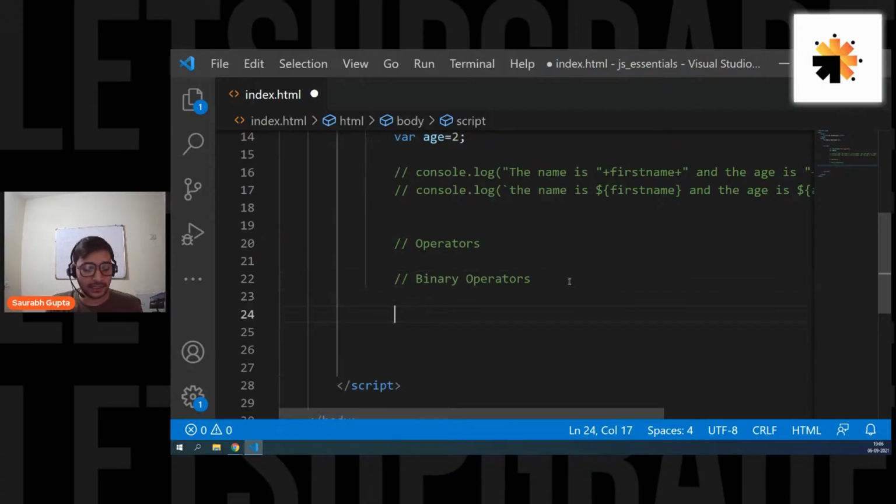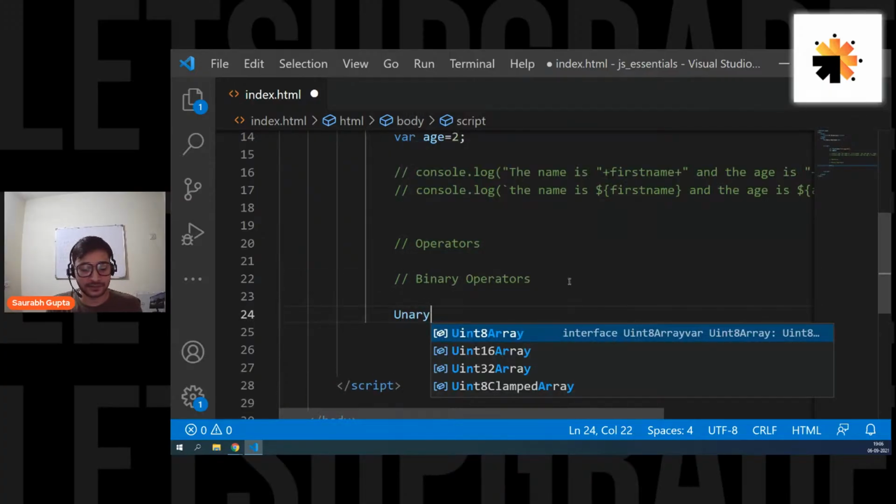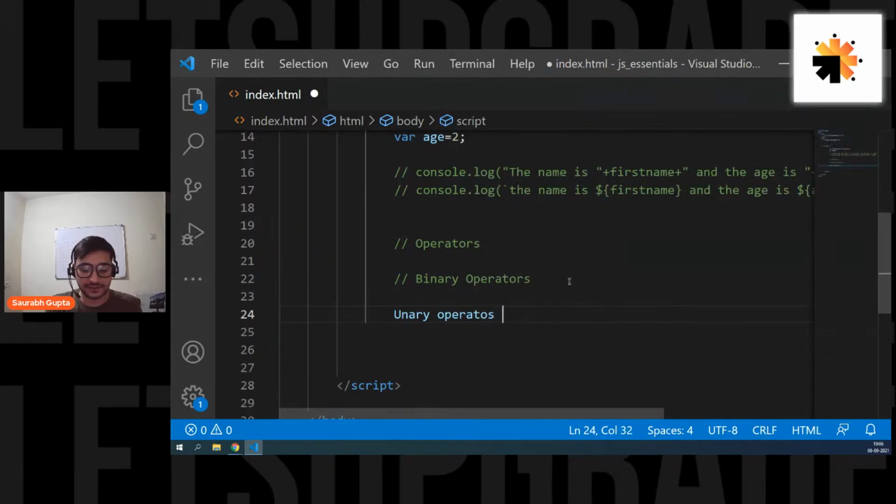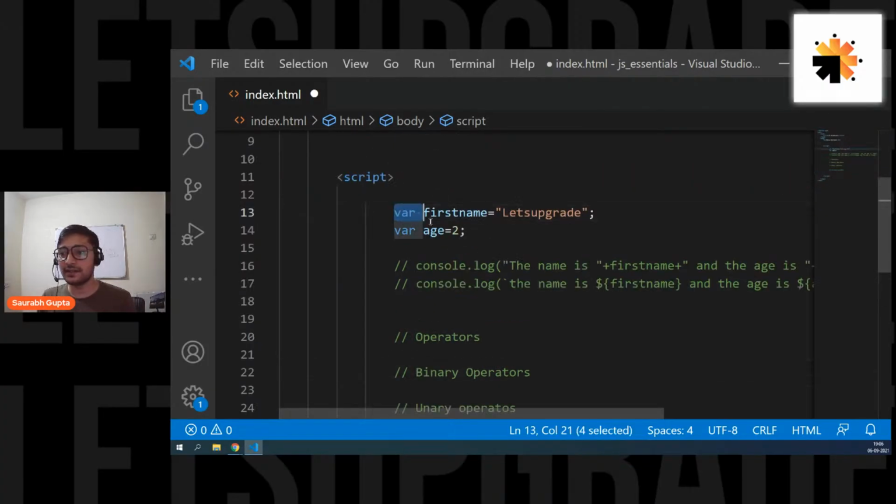And then you also have something called unary operators, which simply require a single operand. Don't worry, I'm also going to give you examples. So unary operators are the kind of operators which only require a single operand. And then you have ternary operators, which require three operands, and we're also going to see that. So you have binary operators, unary operators, and ternary operators. Now we're going to see what kind of operators we have and how they work. Let me just comment these two out.